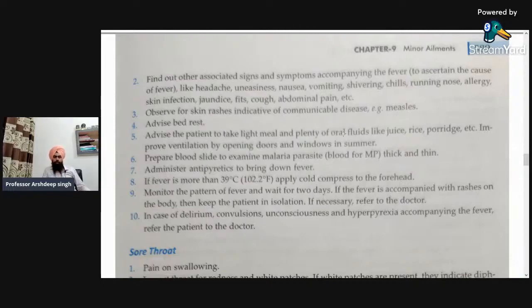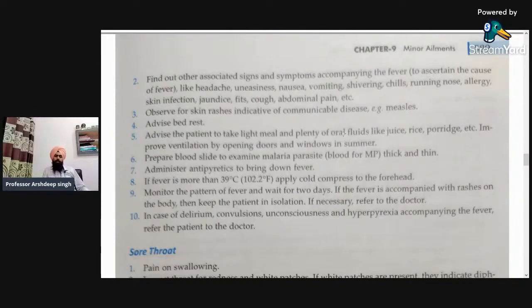Next, monitor the pattern of the fever and wait for 2 days. So provide this care, or follow these steps, for 2 days. But if after 2 days the fever is still constant, increasing or stable, then immediately refer or get an appointment with the doctor, because there might be the possibility that the patient has some other type of disease that can be moderate or chronic.